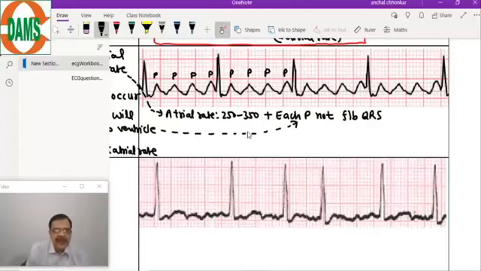These P waves which are coming very fast are known as a sawtooth P wave appearance. This is a very important hallmark here.